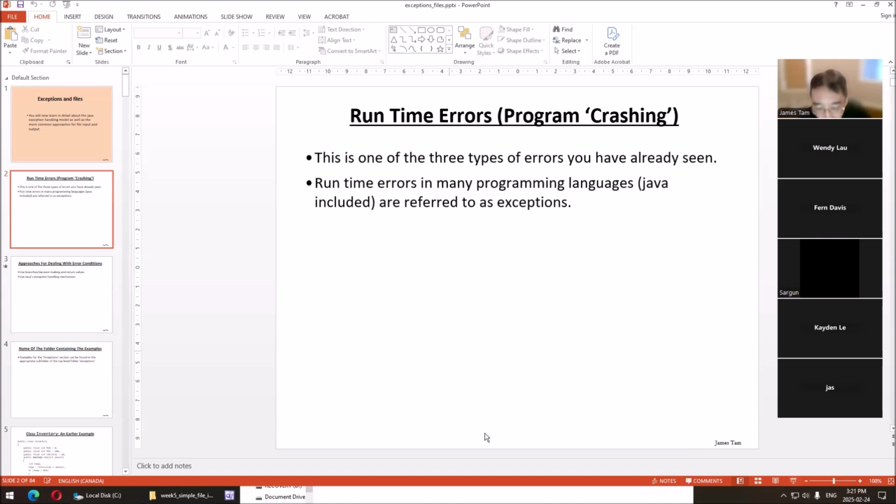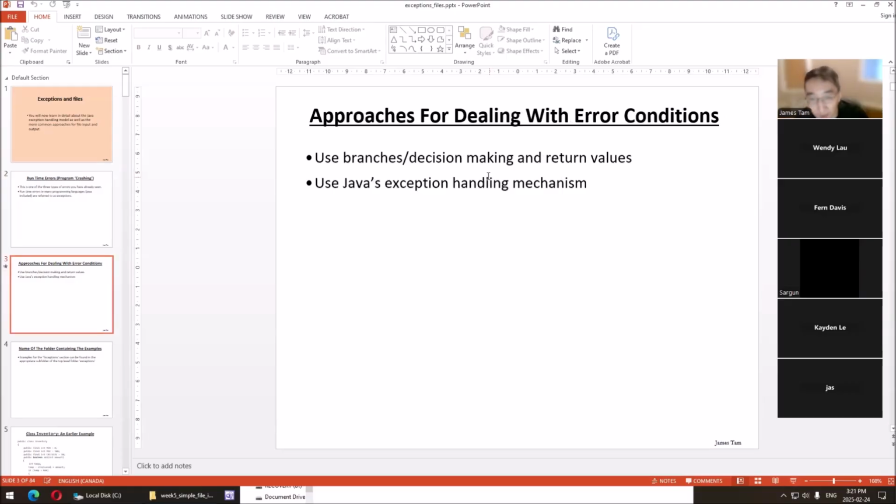Okay, quick review. Runtime errors, that's when your program crashes. Runtime errors are basically exceptions in a lot of programs, Java and Python. There are ways of handling these error conditions. I said generally, if you can handle these runtime errors, these exceptions, with branches, then you should.